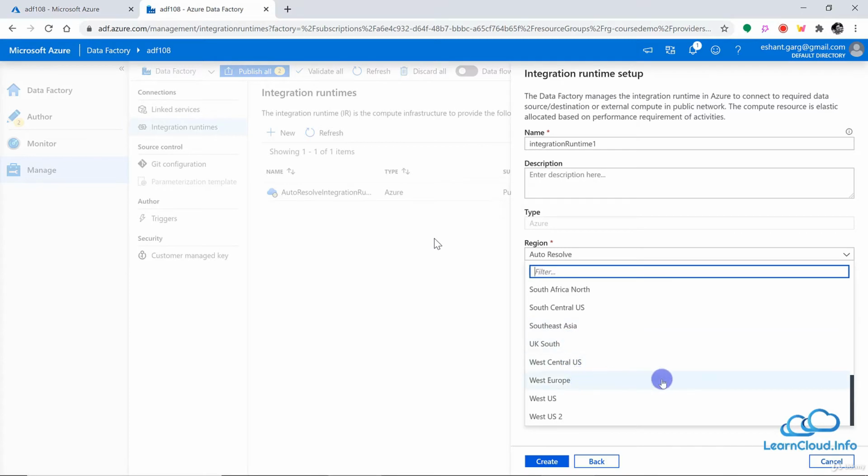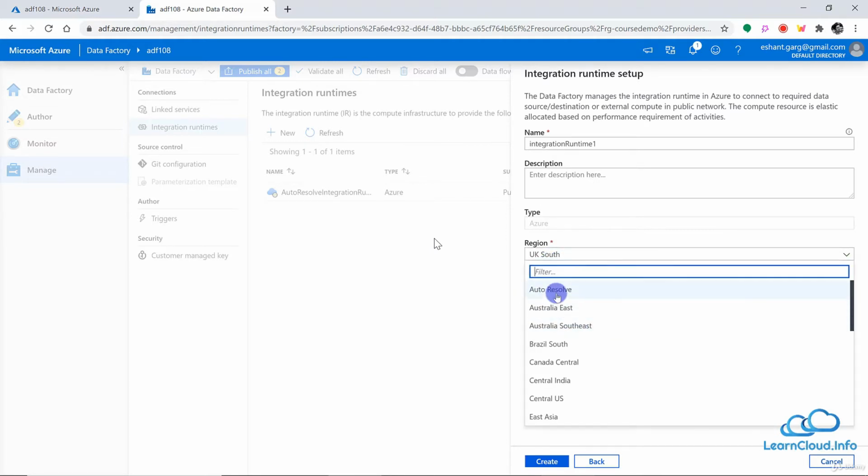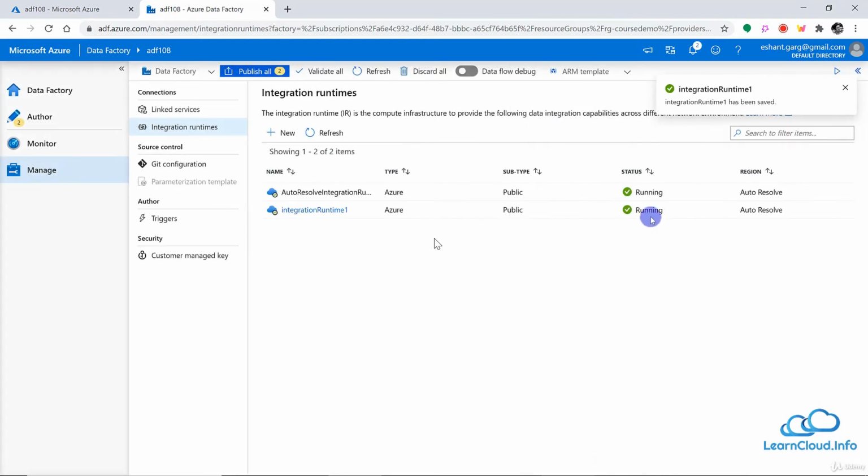In those scenarios, for example, you may want to install your, one second, let me find out where is UK. Here it is. So in those cases, you may want to install your integration runtime within the region of UK so that your data never leaves the UK. Or as I said, you always have option to auto resolve if you want. So anyway, you can provide your name, the name of integration runtime here, and you can just click here and it will create new integration runtime. You see it has already created.